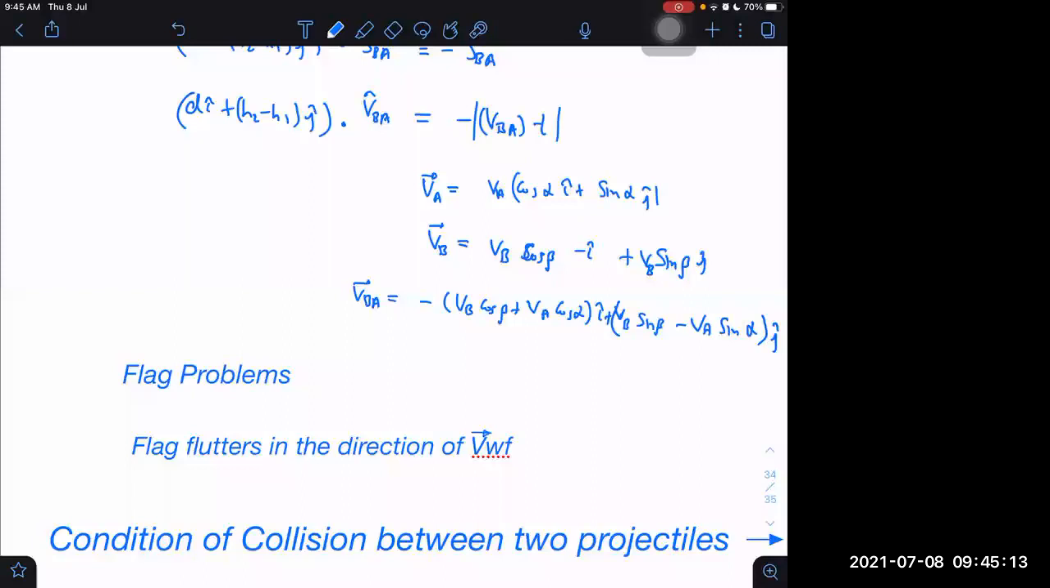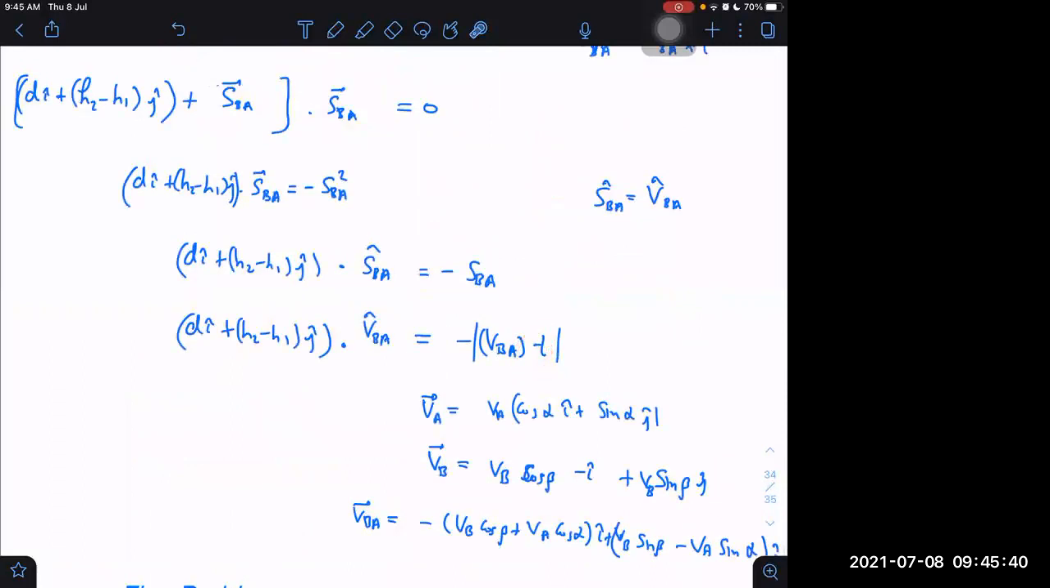This is VBA. Now all I have to do is take one unit vector in this direction and take its dot product with this initial position, and that should be equal to minus of VBA magnitude into time. I will get time from here, easily. Once I know the time, I will put back the value of that time in which place? In this place, because this is representing the final position of B with respect to A.